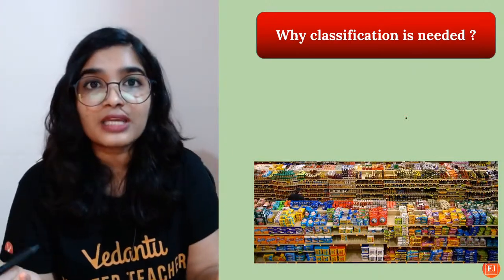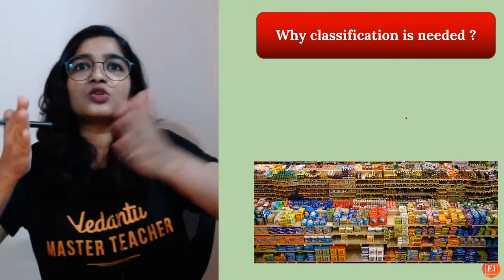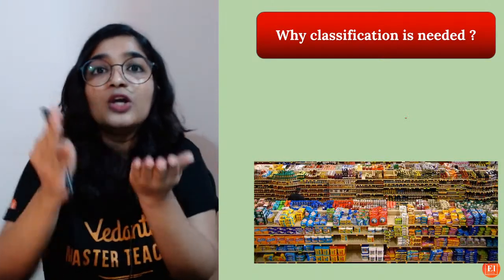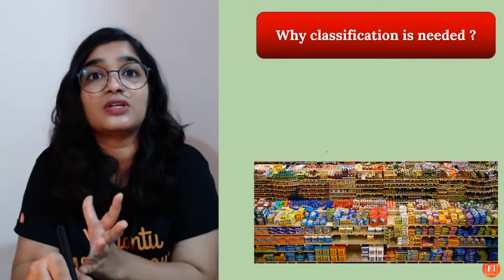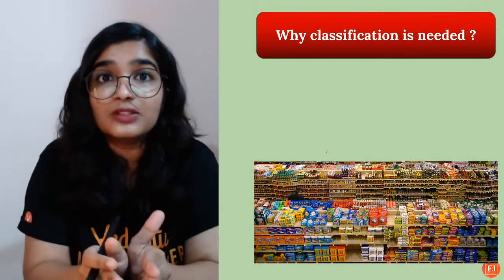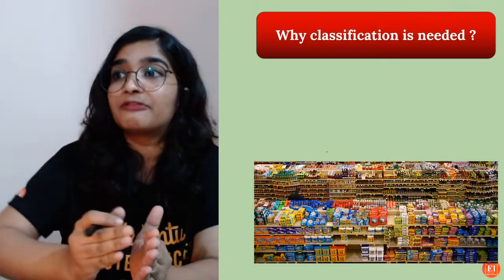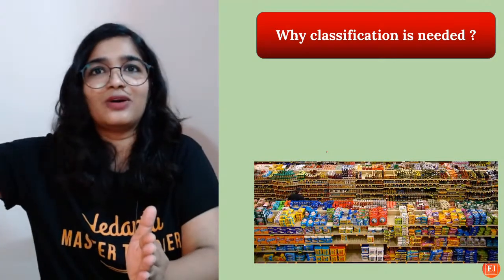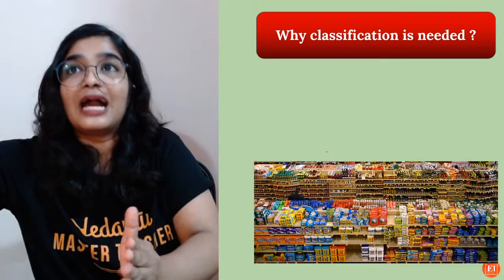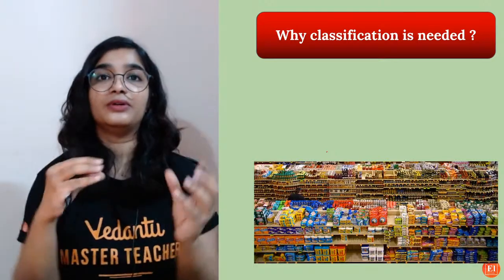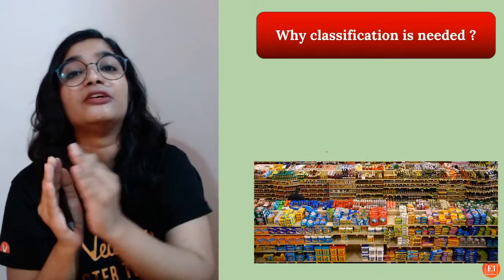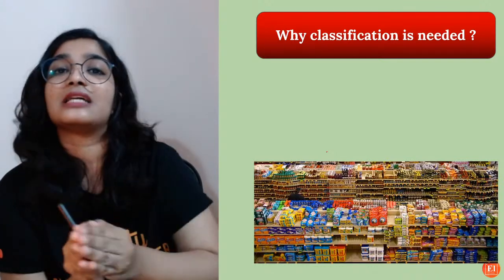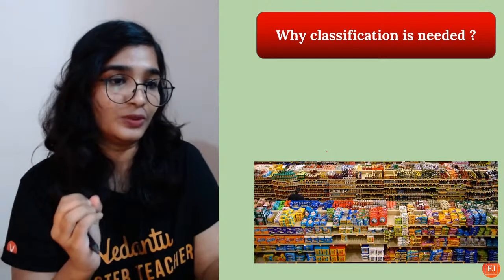Or even supermarkets. We can prefer an open market or a supermarket. In between them, I would prefer a supermarket because it is well organized. The moment I enter the supermarket, I will know, if I have to get the cake or ice cream, I have to go this way. I don't have to look around, right? So for the exact same reason, we wanted to have a classification among elements too.